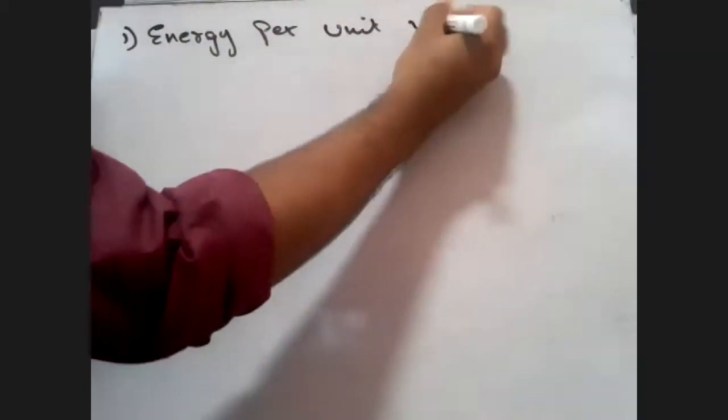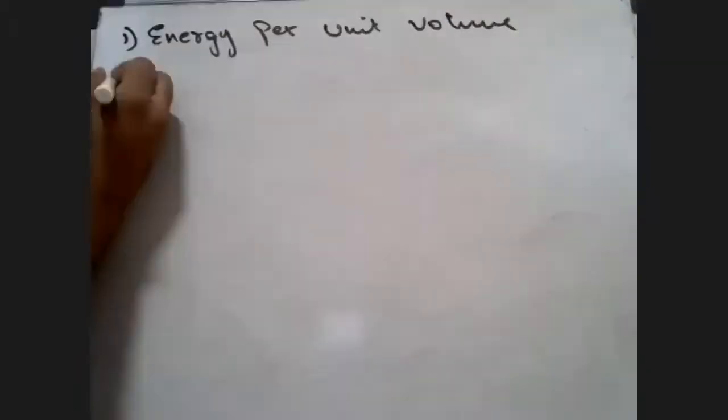Now let's look at one question which I want to give you. Listen to me, I won't be writing down this question, just hear it first. Of the following quantities, which one has a different dimension from the remaining two? They have given you energy per unit volume. Second, force per unit area.